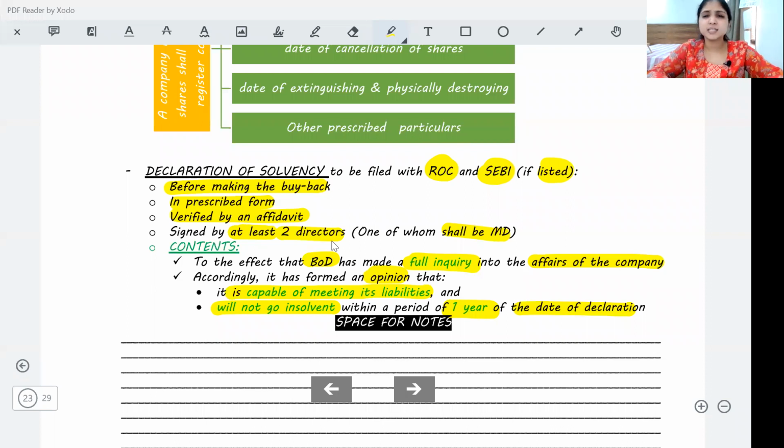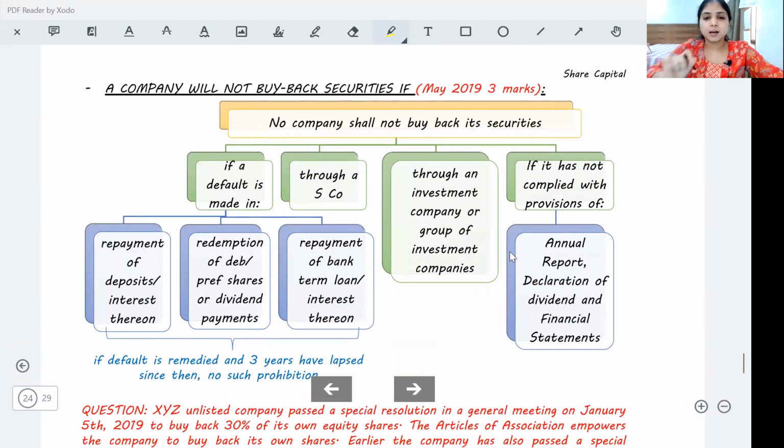Going ahead to the last part of buyback, a company will not be allowed to buy back in some cases. There are some restrictions. For example, a company will not be allowed to buy back securities if it has committed a default in repayment of deposits. Remember, we spoke about this even earlier. Repayment of deposits, another R we will talk about redemption of what? Another D, redemption of debentures. When we talk about redemption of debentures, we will also talk about redemption of preference shares.